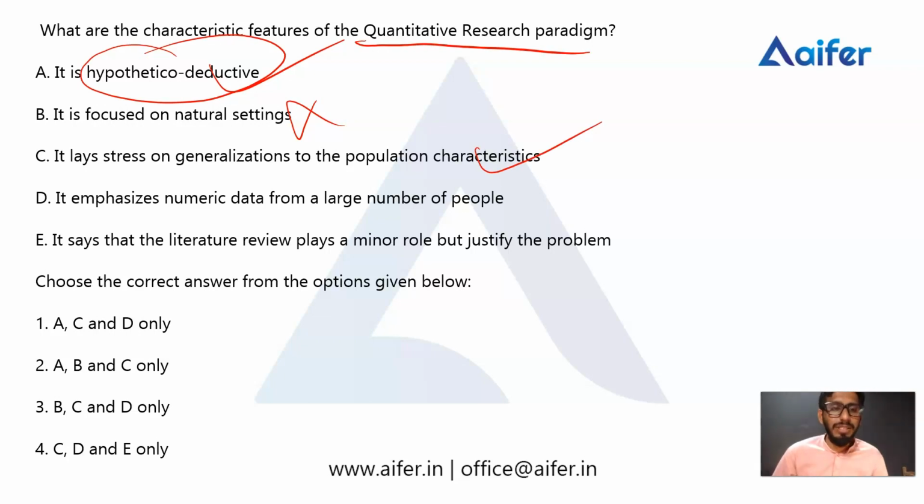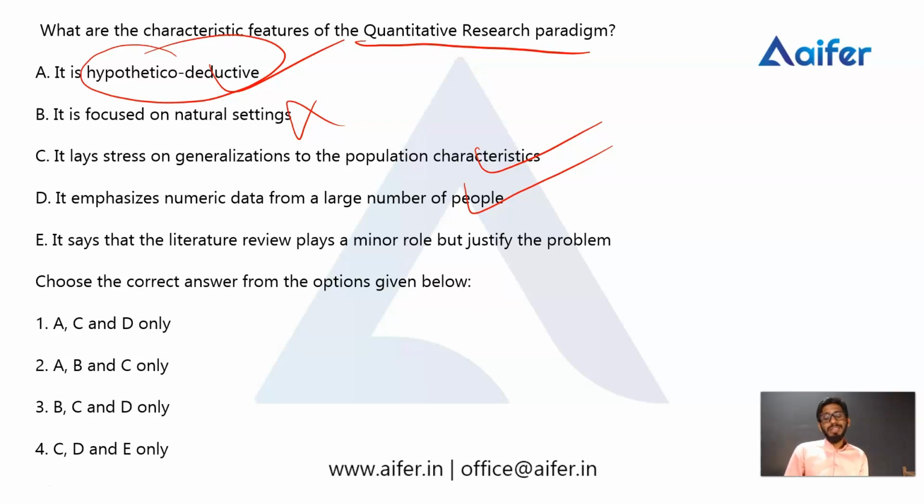Then it emphasizes numeric data from a large number of people. Exactly, we already said that quantitative research collects data in the form of numbers, whereas qualitative research collects data in the form of words. So option D would be the correct one. Then the last one says that the literature review plays a minor role but justifies the problem.